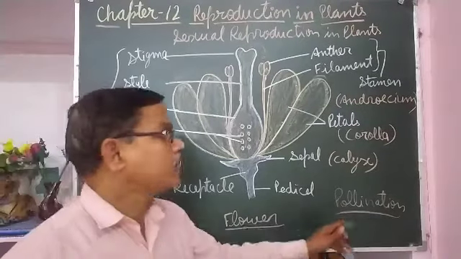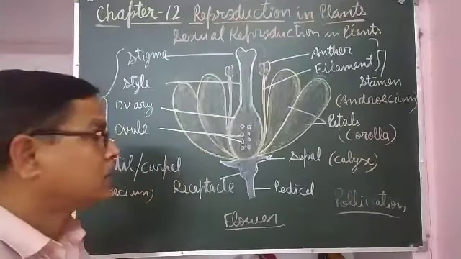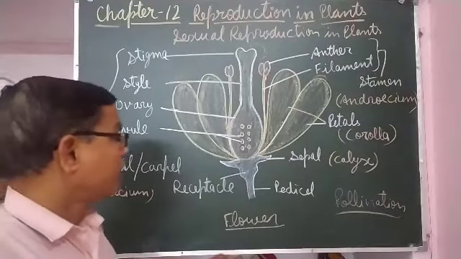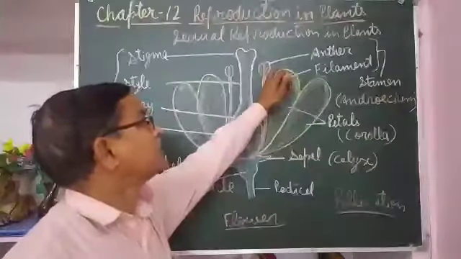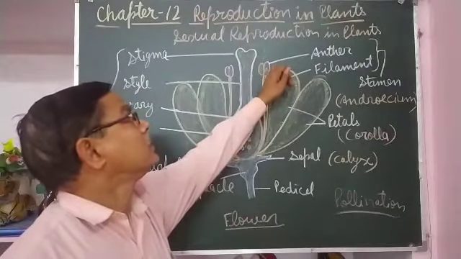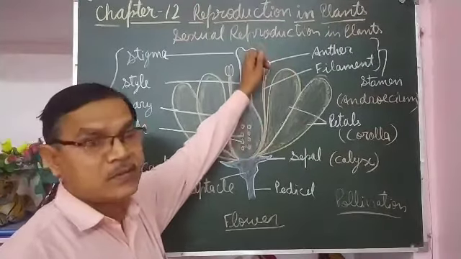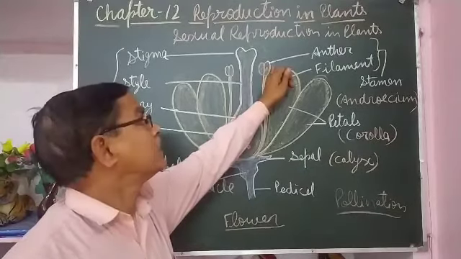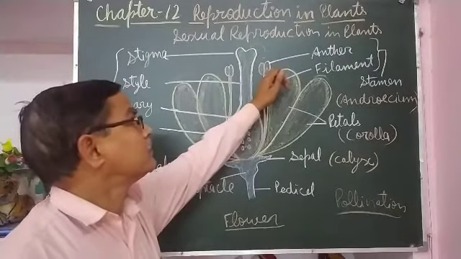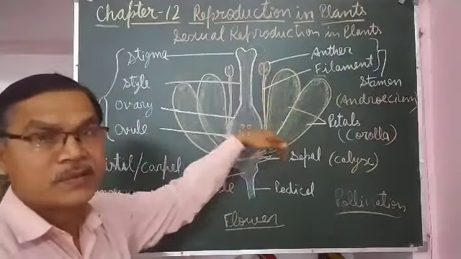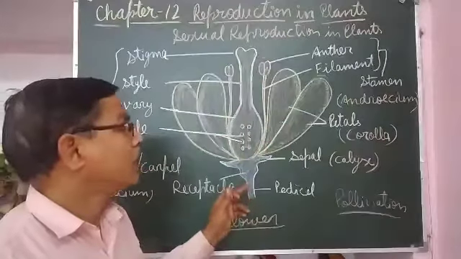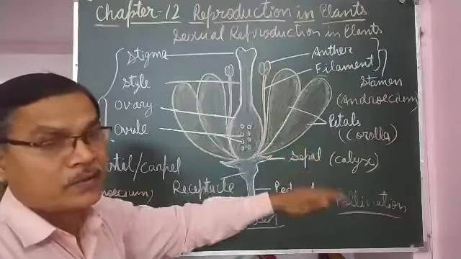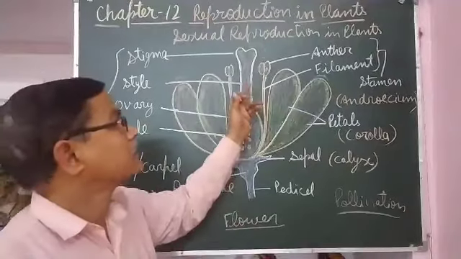This pollination is of two types: cross pollination and self pollination. If the pollen grains of the anther fall on the stigma of the same flower, or fall on the stigma of another flower of the same plant, then it is self pollination. And if the pollen grains of one flower fall on the stigma of another flower of another plant of the same kind, that is cross pollination.